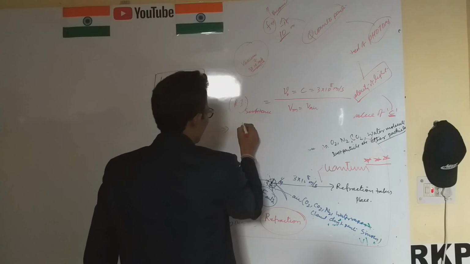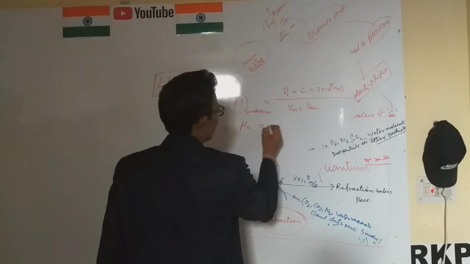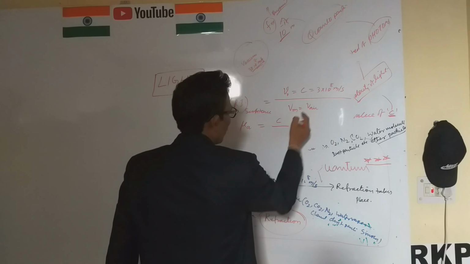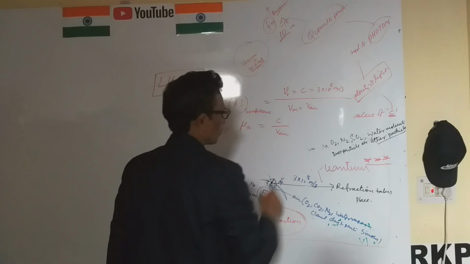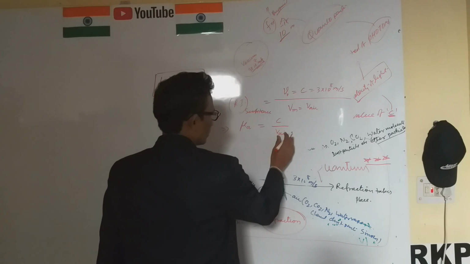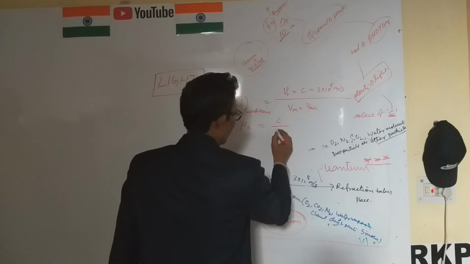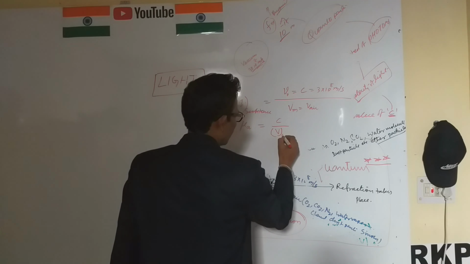One more thing, the refractive index of air, C over the velocity of light through air.